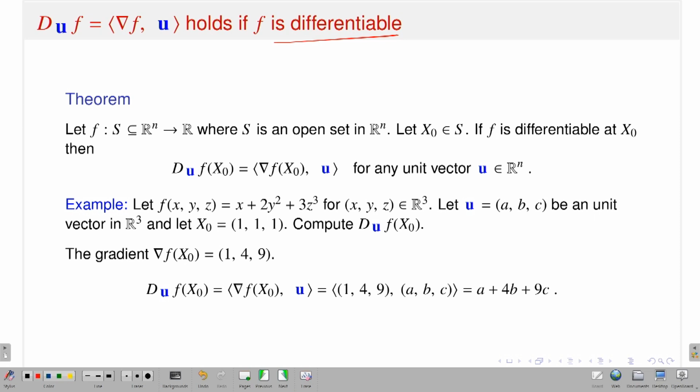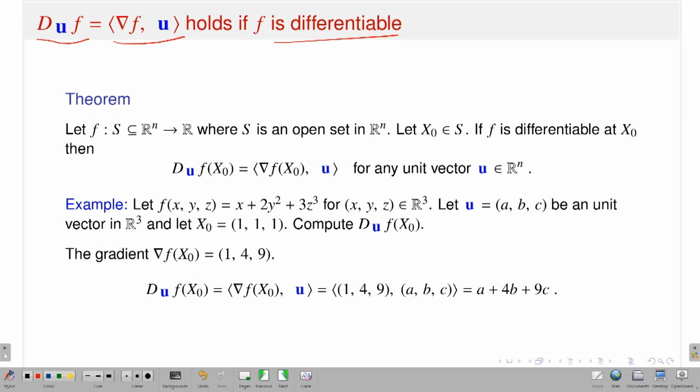So that means if f is differentiable, that means if the total derivative of my function f exists, then the directional derivative of f in the direction u is nothing but the gradient of f inner product, or dot product, with u. So the first observation is that if my function is differentiable, then the directional derivative exists at that point in any direction. In particular, partial derivatives exist in the axis directions.